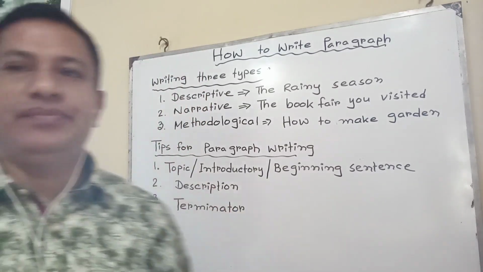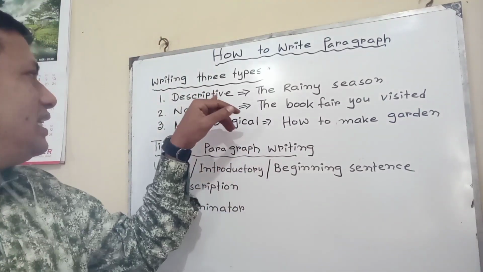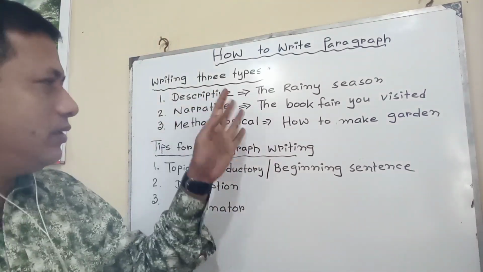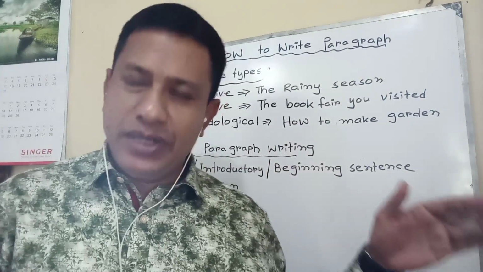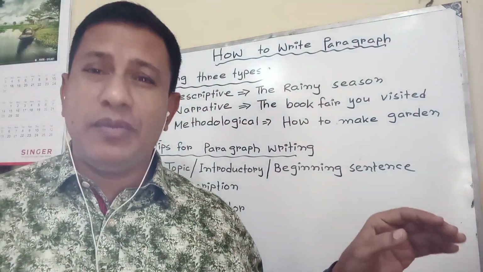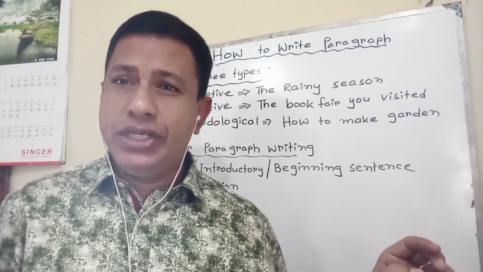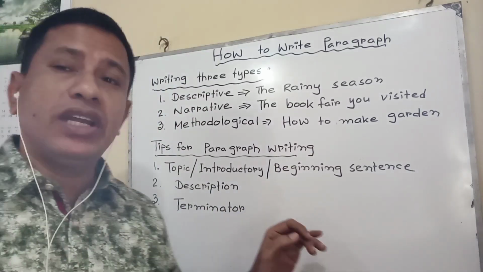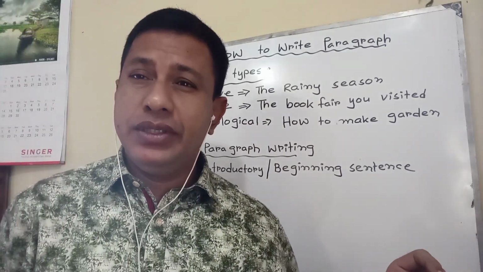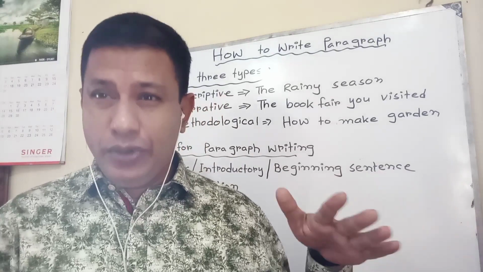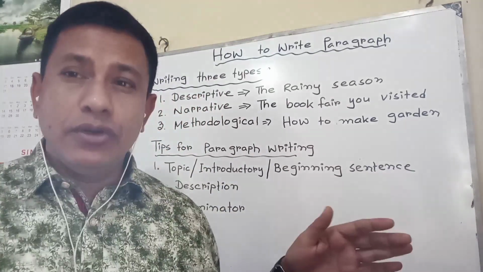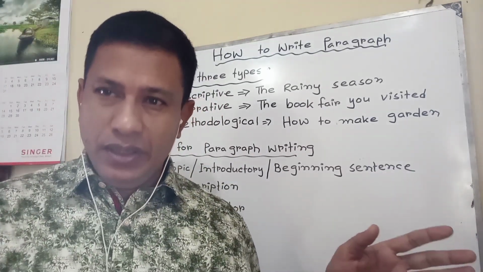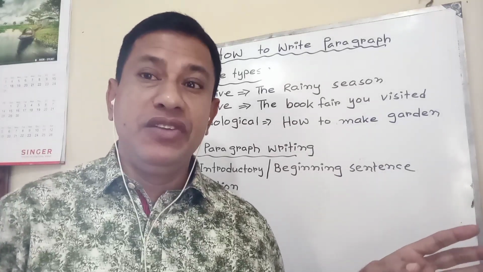Then description. According to the criteria, descriptive or narrative or methodological, you can describe. But if the paragraph is problematic, such as environment pollution, at that time, who is responsible for environment pollution, how pollution occurs, in that way you can say that. And how can we solve these types of problems? You have to mention this type of information there.